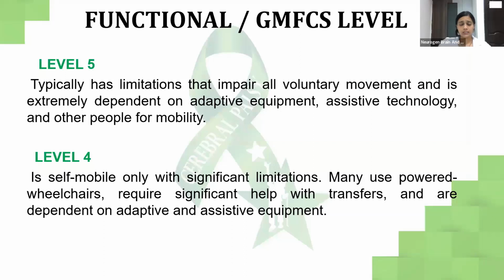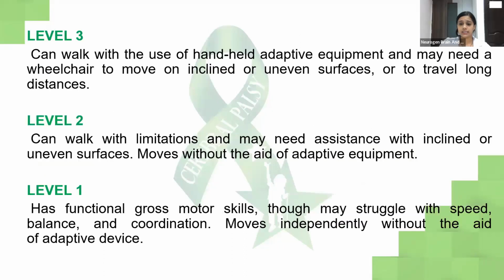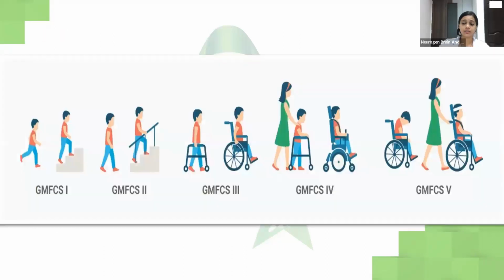Now, the next one is the GMFCS level. GMFCS has 5 levels. We can start from the 5th one. Level 5 tells us about the child who is completely dependent on the wheelchair, and will be dependent on others for the activities of daily living also. Level 4 tells us that the child is self-mobile but can only operate a motorized wheelchair and will require assistance for transfers.